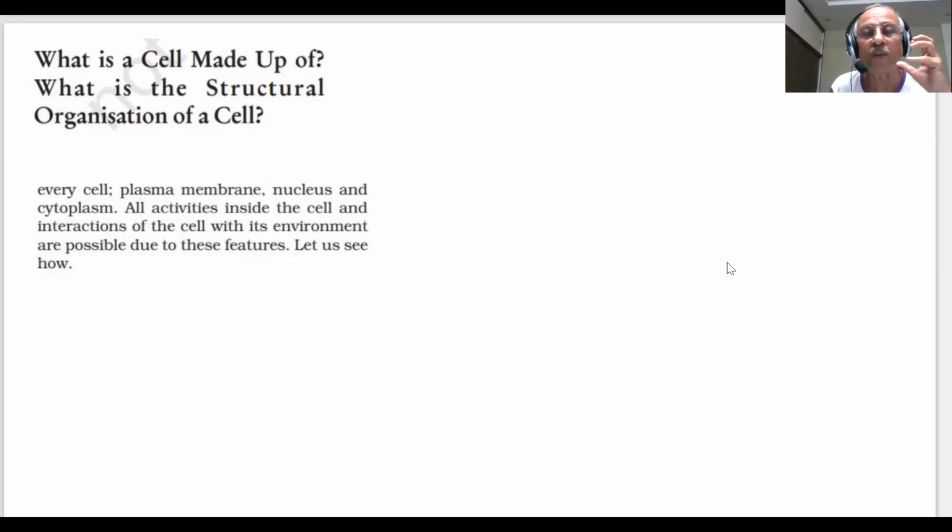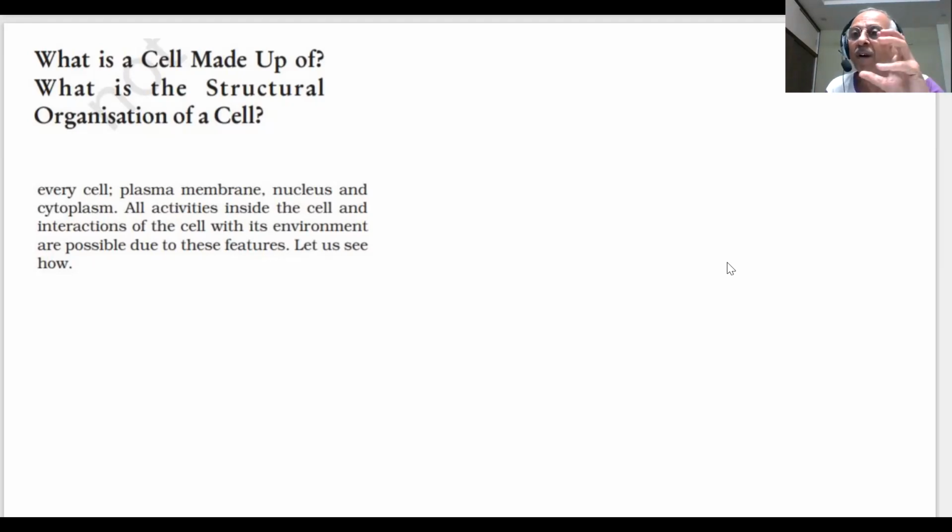Now the question is, we know that the fundamental unit of our life is cell. What is the cell made up of? What is the structural organization of the cell? Once we know that we are all made up of cells, it becomes important to know what is the cell and what is it made up of.